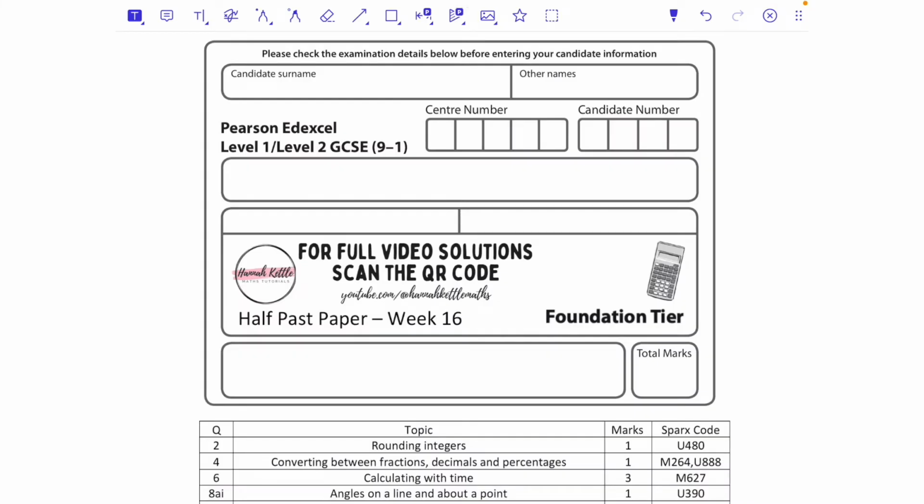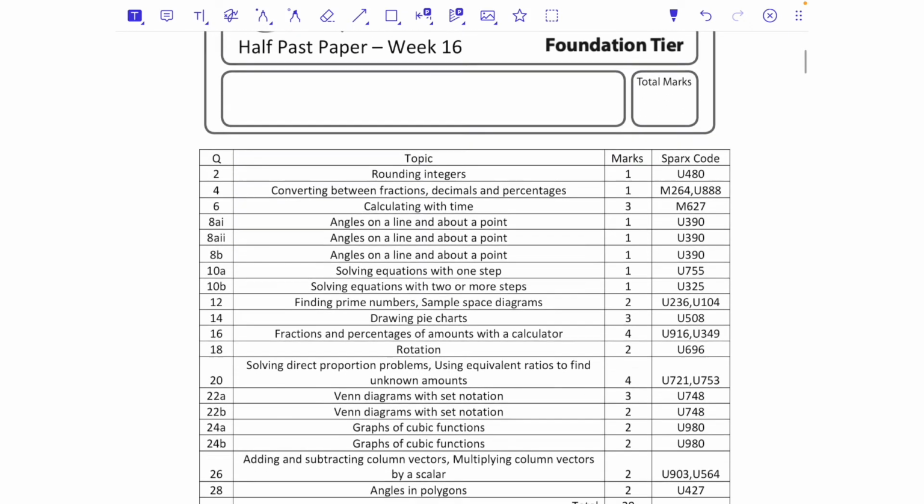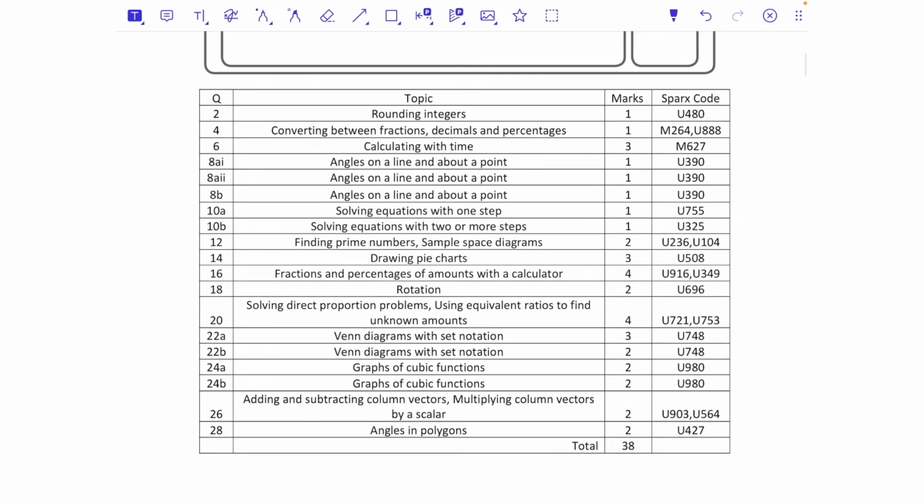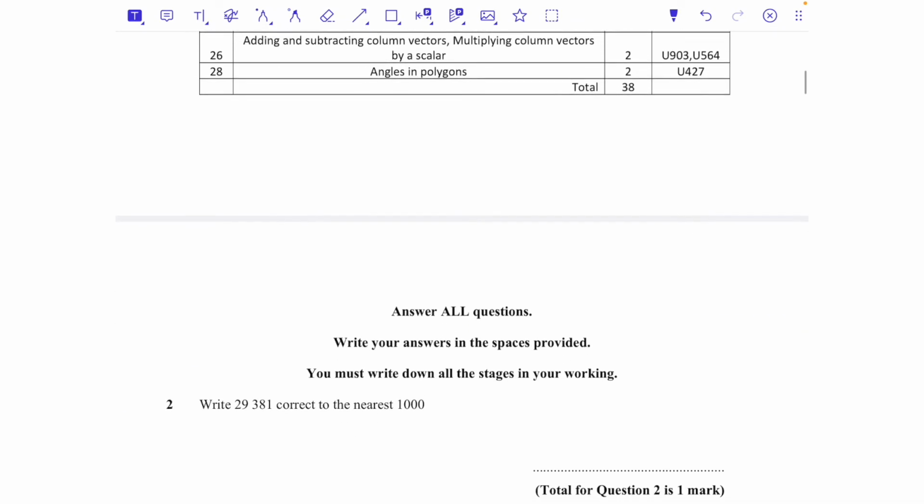This is half past paper week 16 for foundation, and we've got all the even numbers this week, so all the Sparks codes there if you have access to Sparks, but if not, these are all the topics that we're going to be doing and how many marks there were. 38 marks on this paper, so half a past paper roughly.